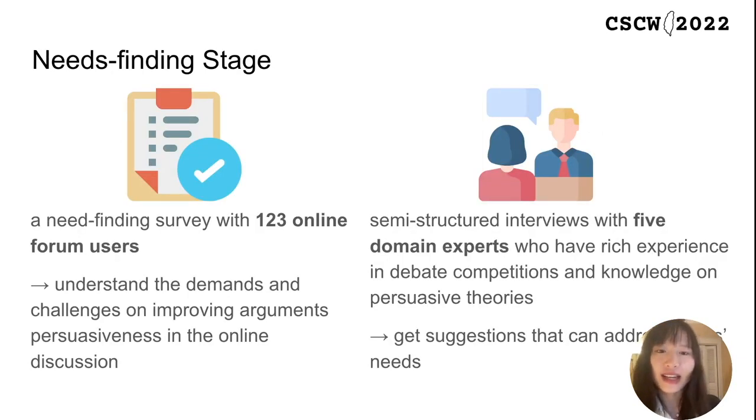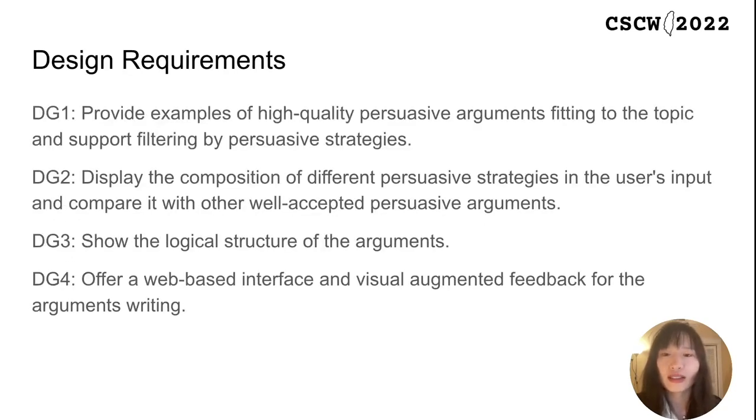We conducted a needs-finding survey with 123 online forum users to understand their demands and challenges on improving argument persuasiveness. And we also conducted semi-structured interviews with 5 domain experts as a triangulation, and they have rich experience in debate competitions and knowledge of persuasive theories, for suggestions that can address users' needs. Through the survey and interview, we derived the following design goals.